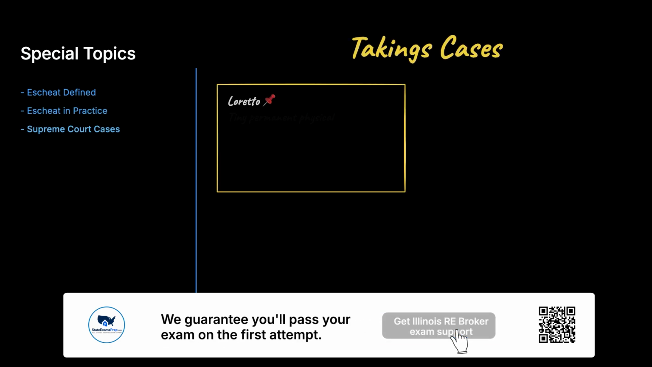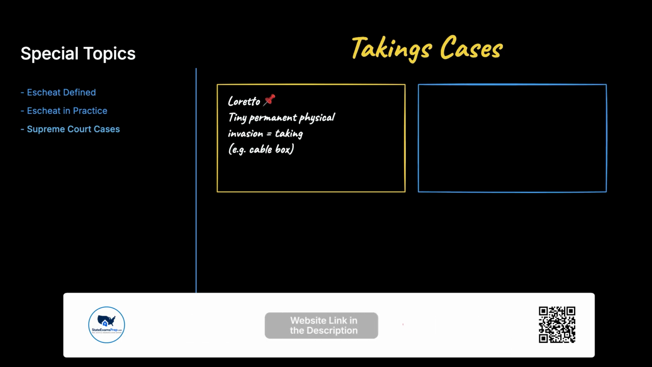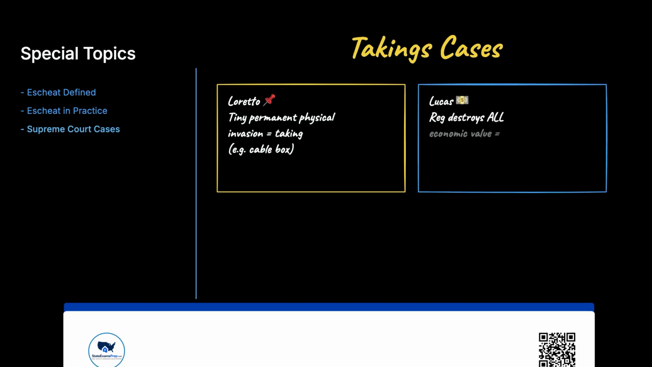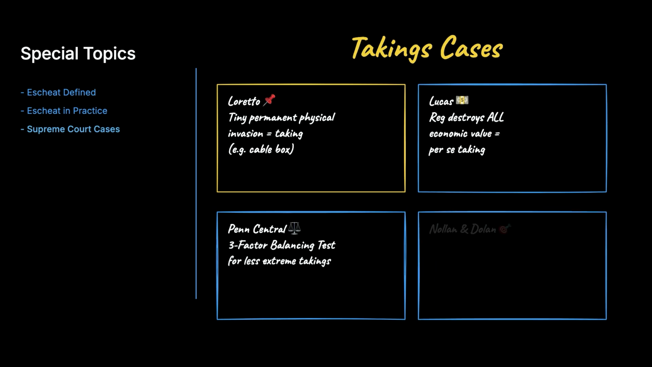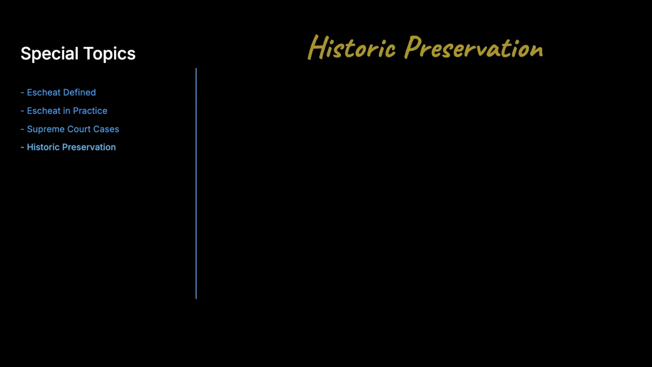Let us touch on Supreme Court cases that appear on broker exams. Loretto found that even a tiny permanent physical invasion is a taking, like a required cable box. Lucas held that a regulation destroying all economic use is a per se taking. Penn Central created a 3-factor balancing test for less extreme takings. Nollan and Dolan demand nexus and proportionality.